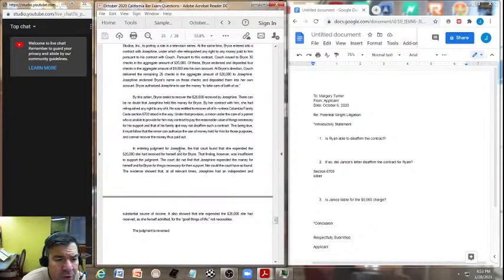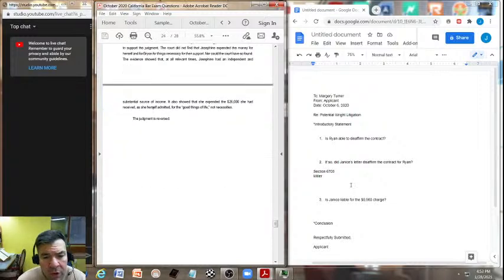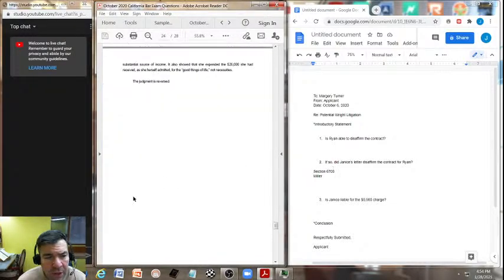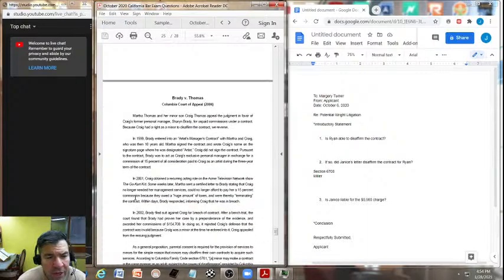Now, in entering judgment for Josephine, the trial court found that she expended the $26,000 she had received for herself and for Bryce. They also want us to read this too because it's in italics here: for things necessary for their support. Okay. And versus, in quotation here, good things of life, not necessities. Okay. Keeping that in mind when we go through the Janice part of our analysis, we're going to be bringing up Miller in section 6703, and then down here under Brady.